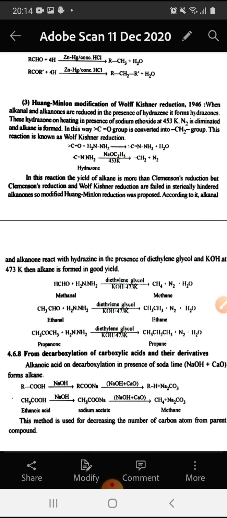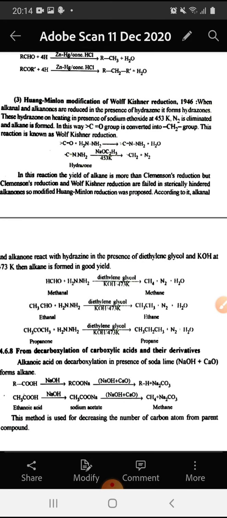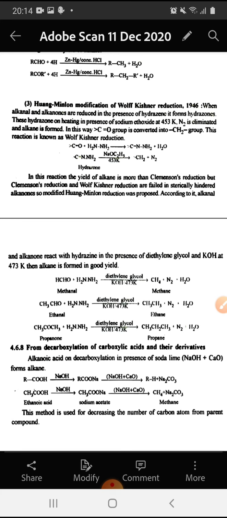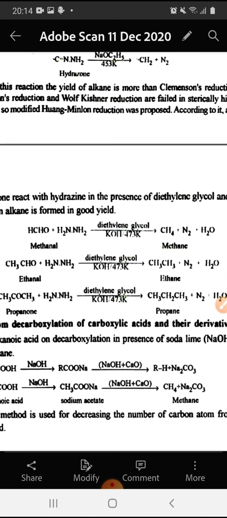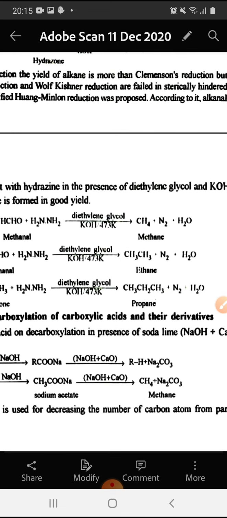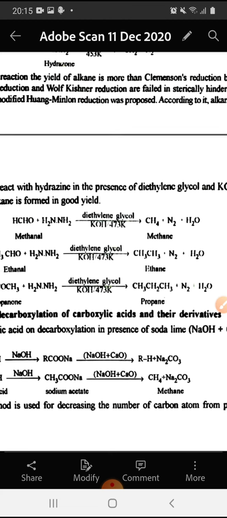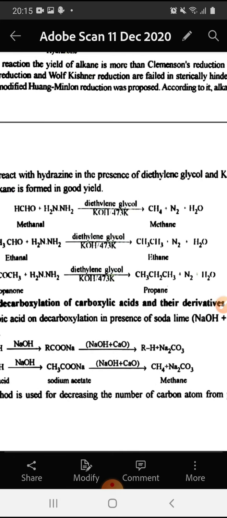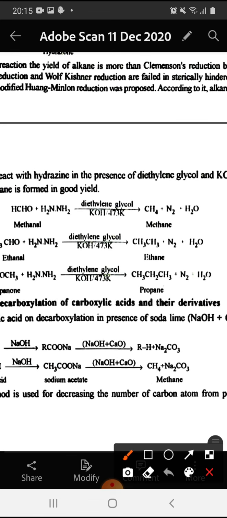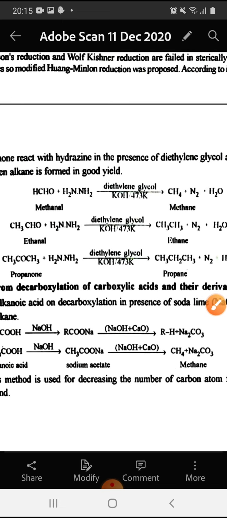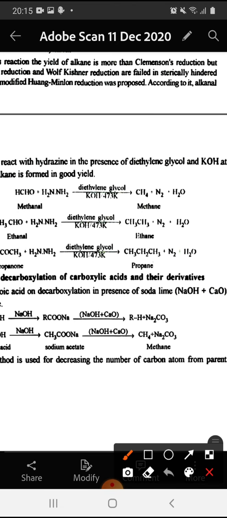Aldehydes and ketones react with hydrazine in the presence of diethylene glycol and potassium hydroxide at 473 Kelvin, then alkane is formed in good yield. So methanal reacts with hydrazine in the presence of diethylene glycol and potassium hydroxide at 473 Kelvin to give methane. Ethanal reacts with hydrazine in the presence of diethylene glycol and KOH at 473 Kelvin to give ethane. Acetone or propanone reacts with hydrazine in the presence of diethylene glycol and KOH at 473 Kelvin, it gives propane.